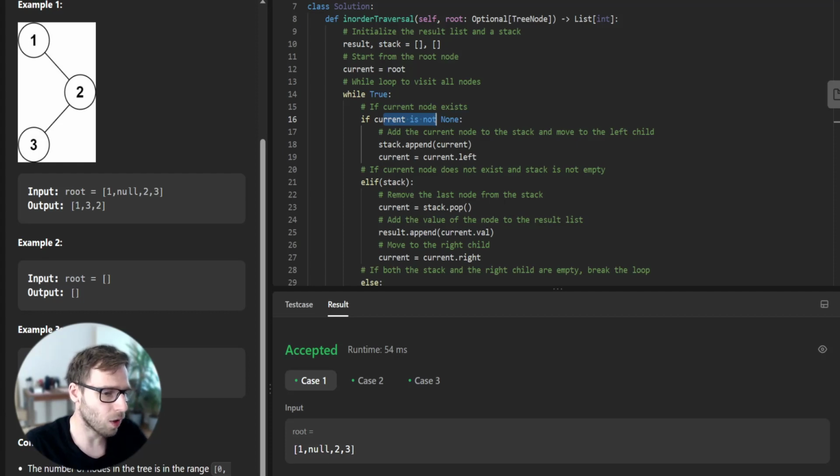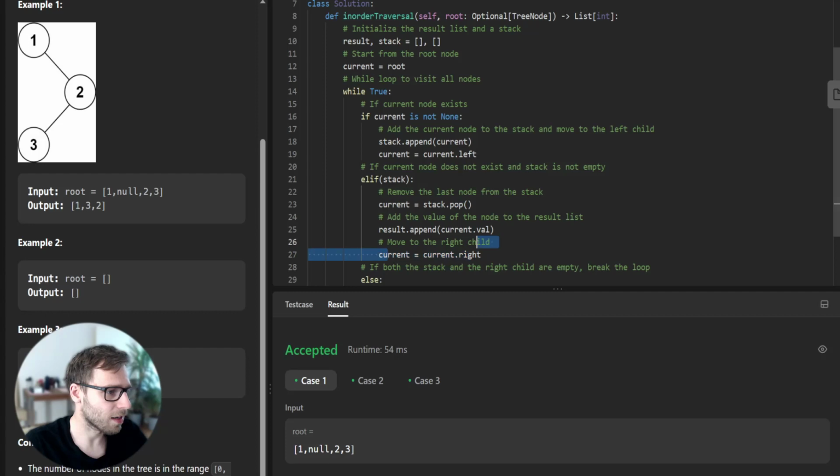If there is no left child, we pop the topmost element from the stack, append it to our result list, and move to its right child. We repeat this process until both the stack and the current node are empty.